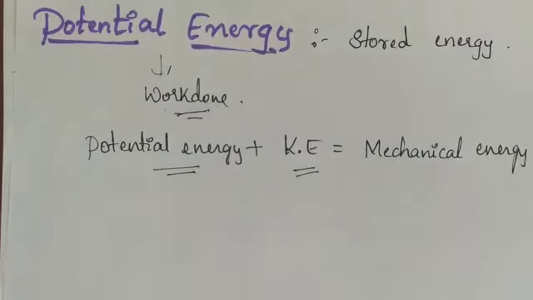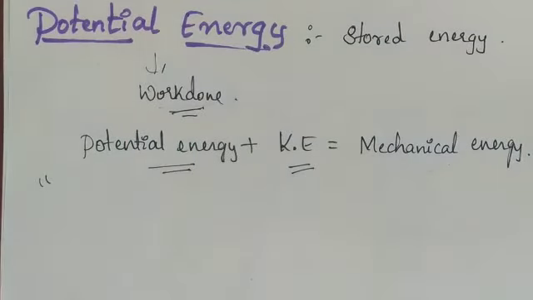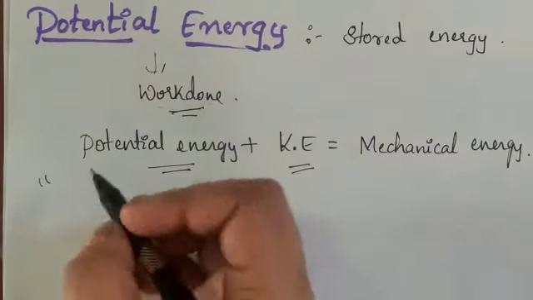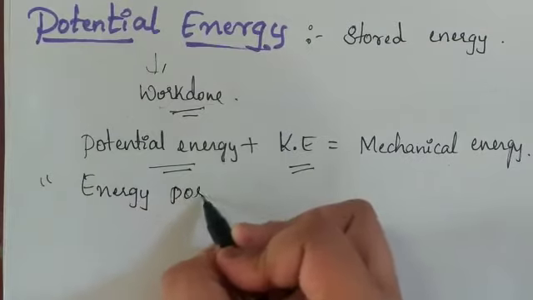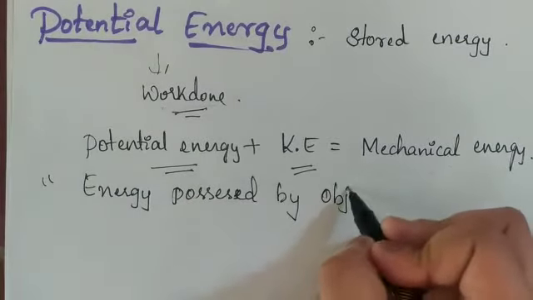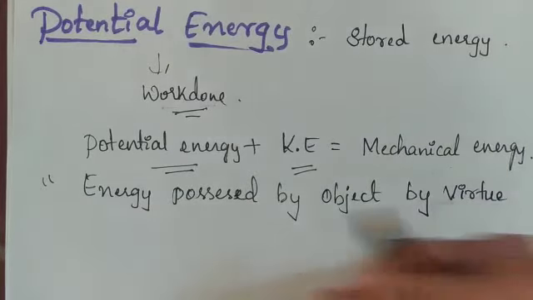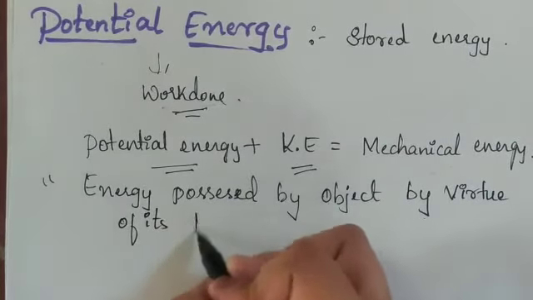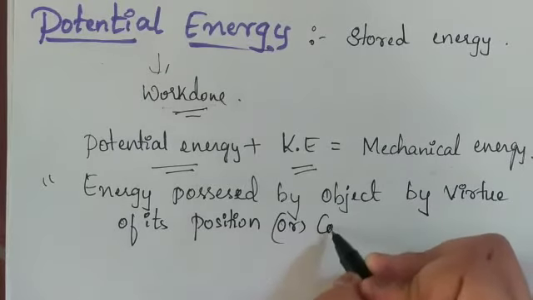So by this I can properly define potential energy, combining all the cases we have taken as examples. Potential energy is the energy possessed by an object by virtue of its position or configuration.